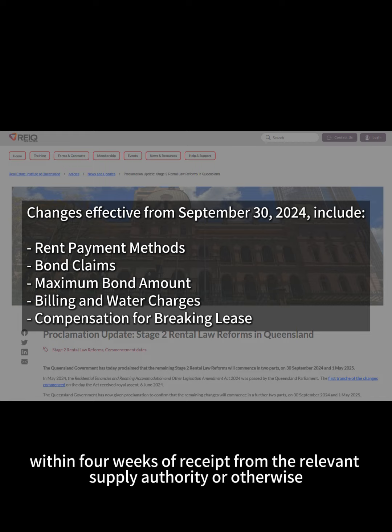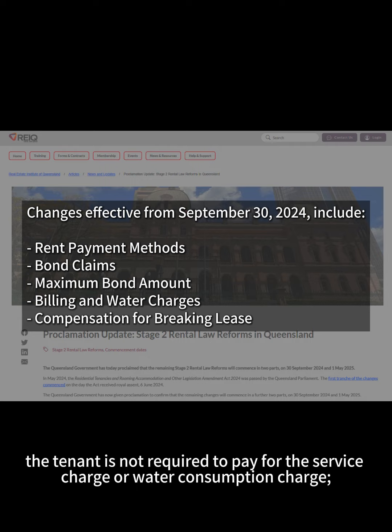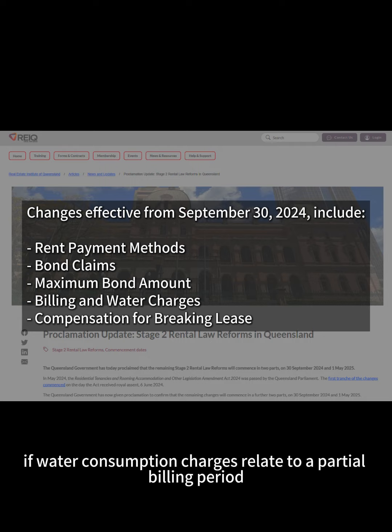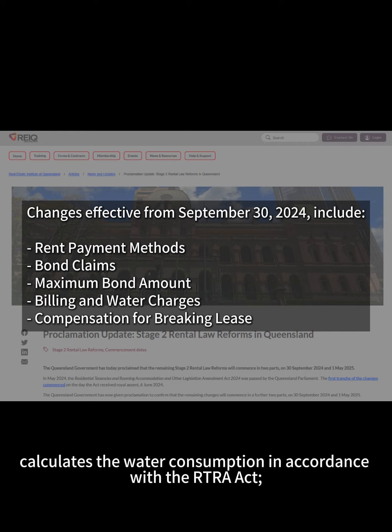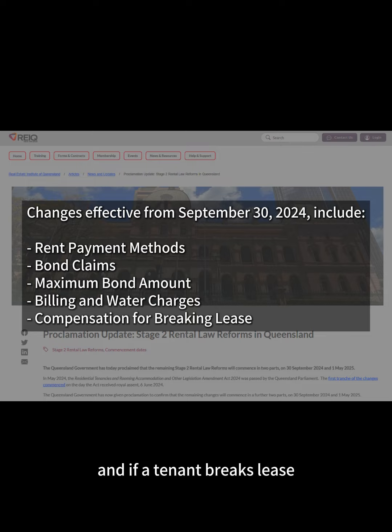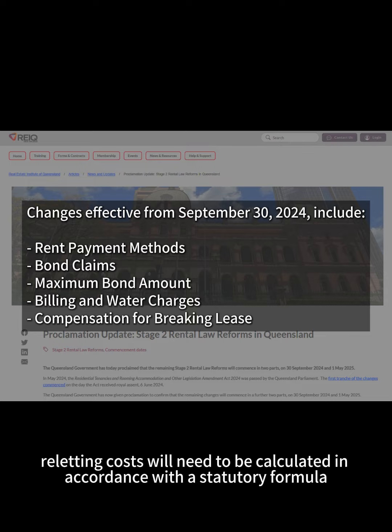Bills for service charges and water consumption charges will need to be provided to the tenant within 4 weeks of receipt from the relevant supply authority, or otherwise the tenant is not required to pay for the service charge or water consumption charge. If water consumption charges relate to a partial billing payment, the tenant is not required to pay for the charges unless the property manager calculates the water consumption in accordance with the RTA Act, and if a tenant breaks lease, relating costs will need to be calculated in accordance with a statutory formula.